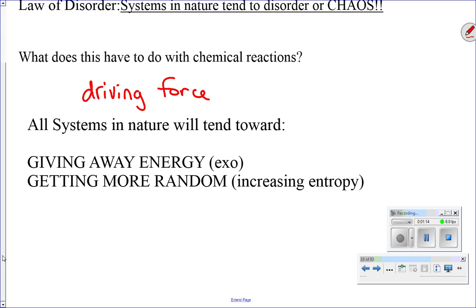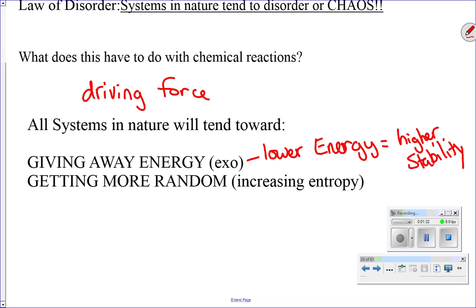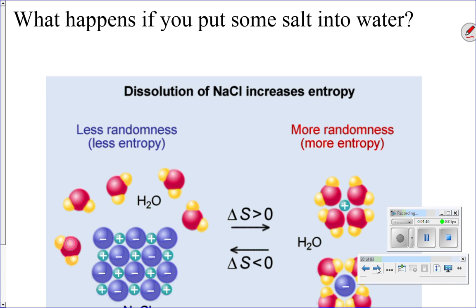Systems in nature are also going to tend toward lower energy. Please keep in mind that lower energy equals higher stability. So what a system is trying to do is go to a low energy, stable state, but it's also trying to be as random as possible. So let's look at a couple of examples.